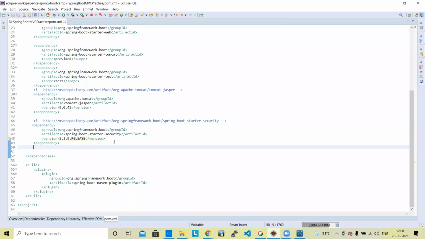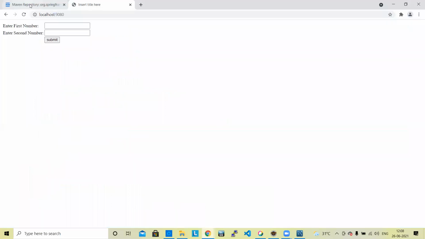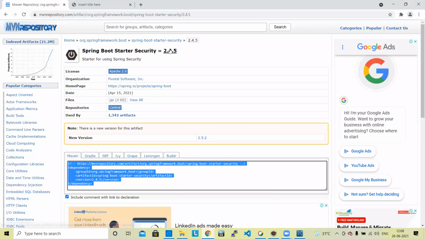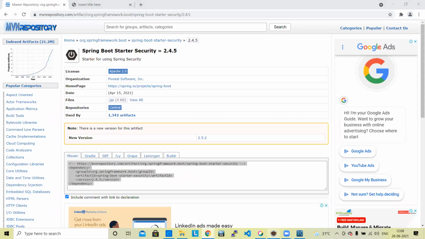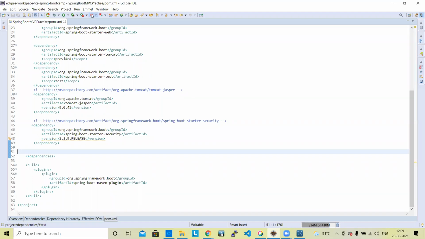Two approaches. During creation of the project, you can add the dependency in the Spring Boot starter project, Spring Boot starter security. And if you did not add it during creation, you go to the Maven repository, search for Spring Boot starter security, and copy the section and paste it in pom.xml inside the dependencies section. You just added it.